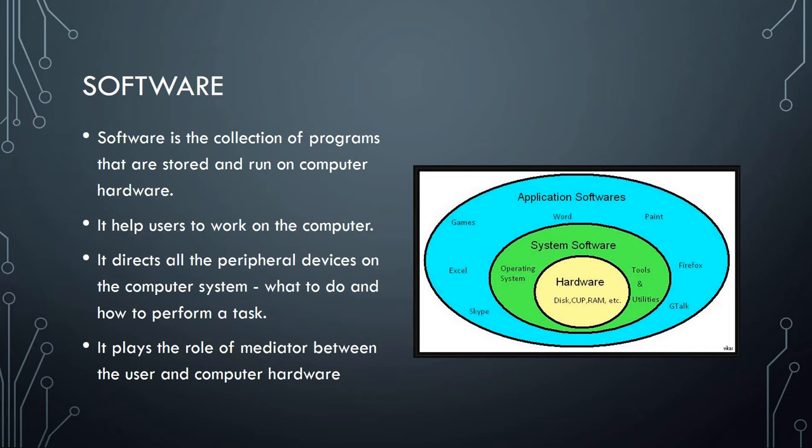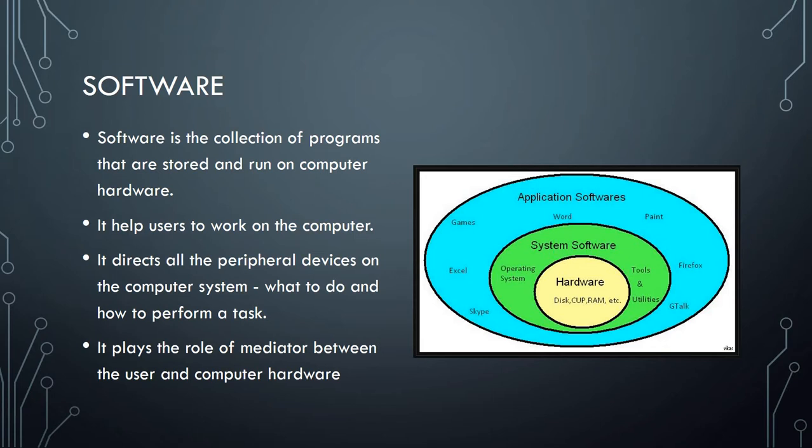Now next thing, what is the purpose of software, or why do we need software? Since, as we all know, software is a collection of programs, or computer codes, which are needed to perform a specific task. If a computer does not have software, it is like a car without a driver. It means the machine doesn't know how to work and what to work.